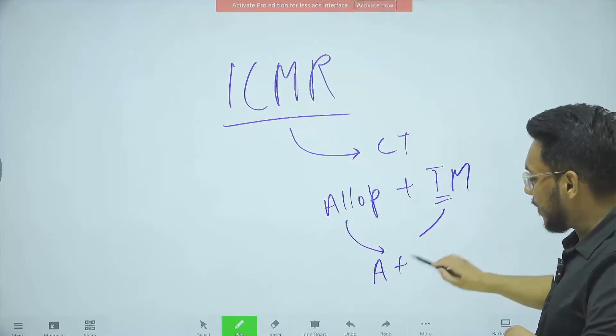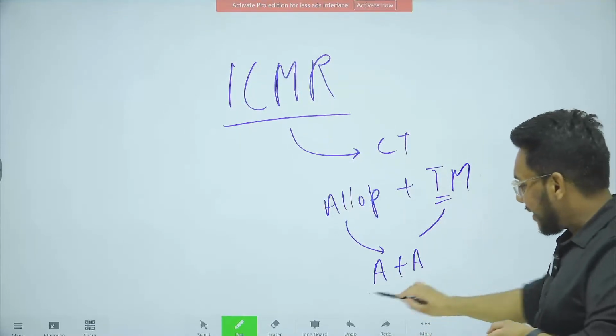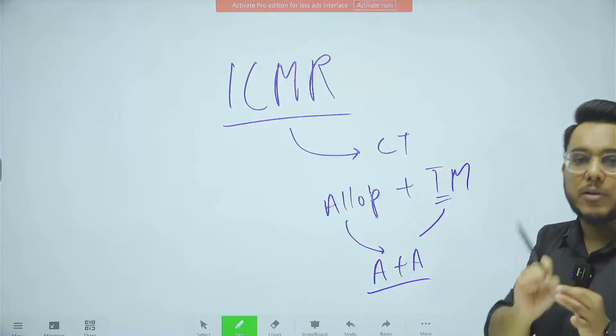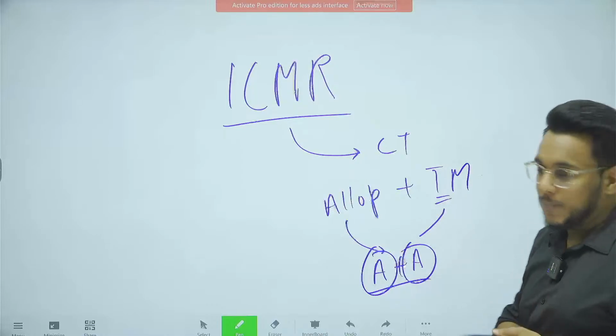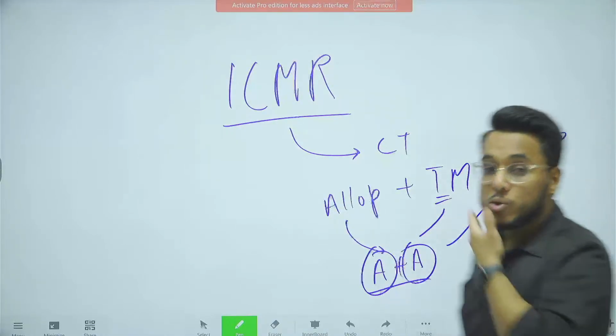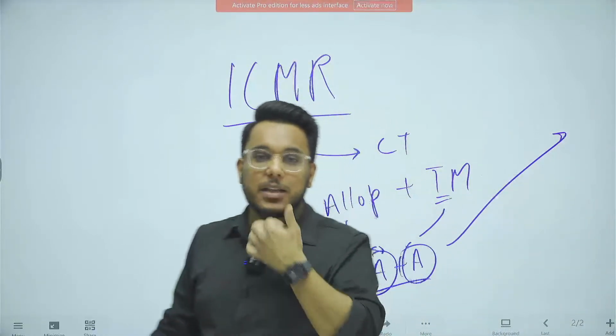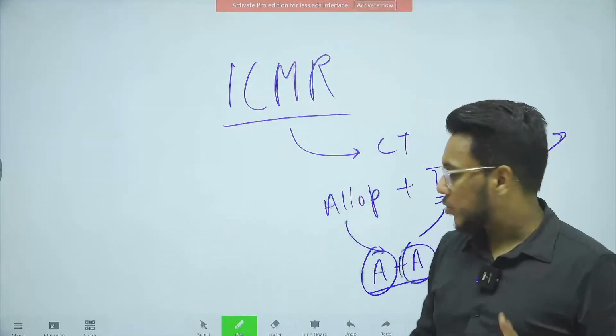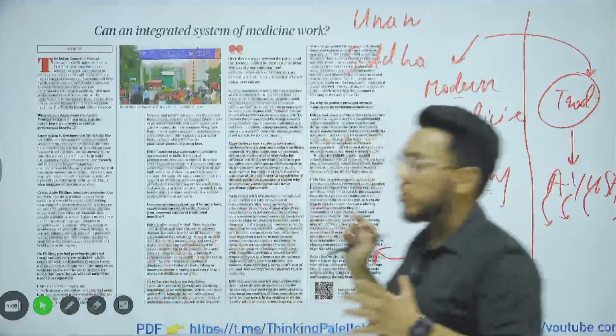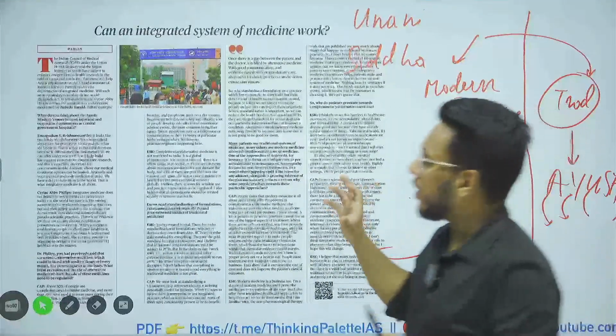There will be only a specific type of disease in which both allopathy and Ayurveda will be used together. By this, they will gather evidence on whether the integrationist approach is working or not. So this was a proposal of ICMR that they brought recently.